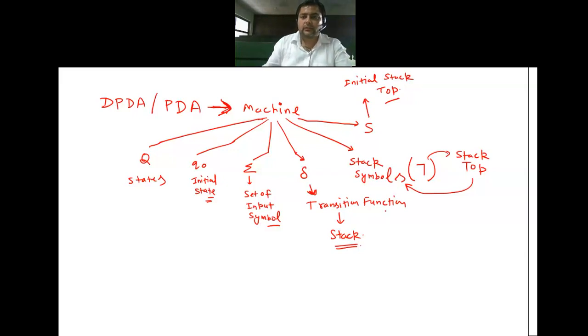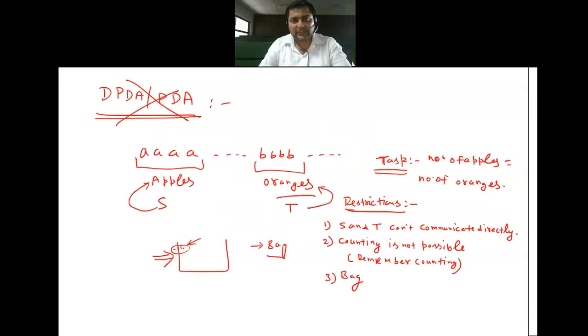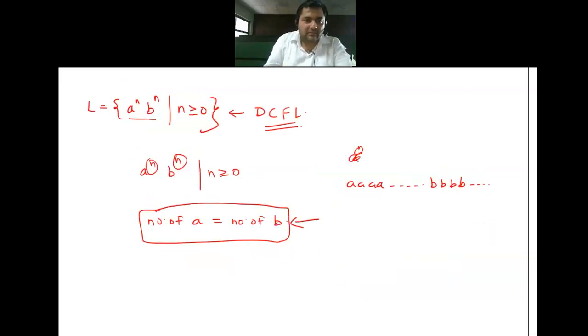Fine. So let's start working on this. Let's start finding out how we can make the PDA. All right. In the last class, and in the previous classes as well, I gave you examples of those types of languages. What is special about this language? We have a comparison: the number of A is compared with the number of B. Because they have to be equal, there is a comparison.